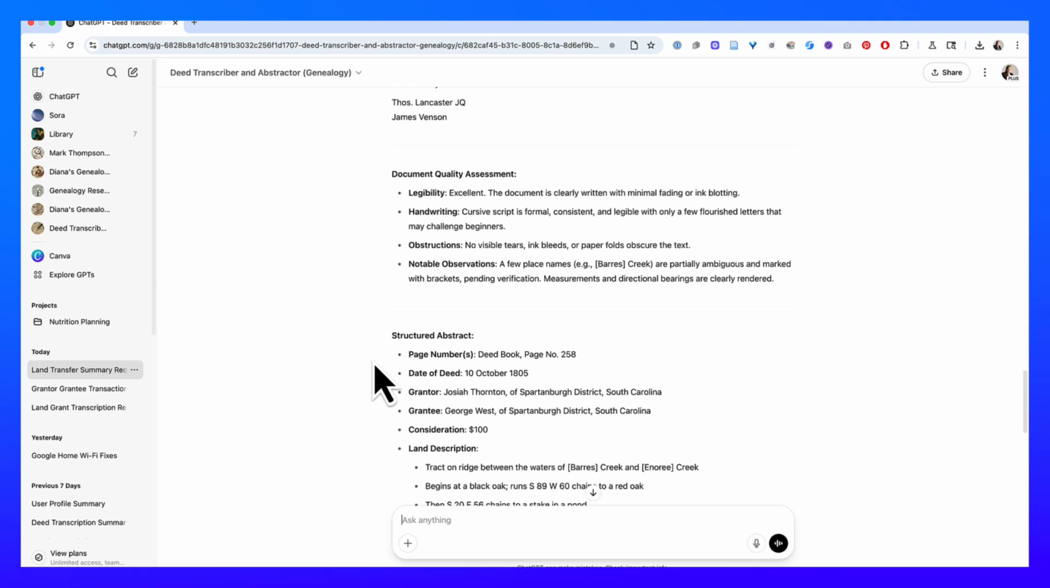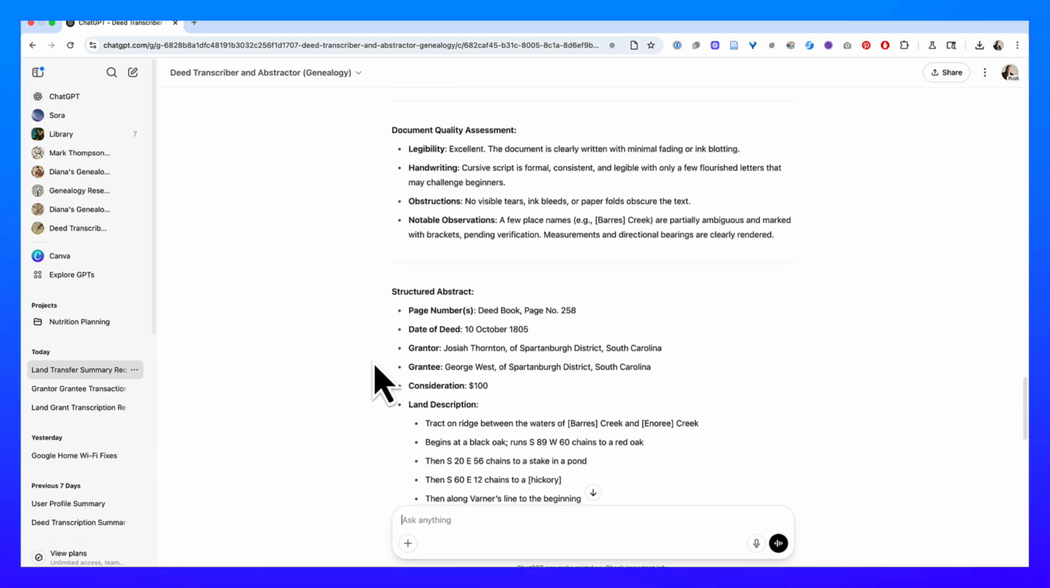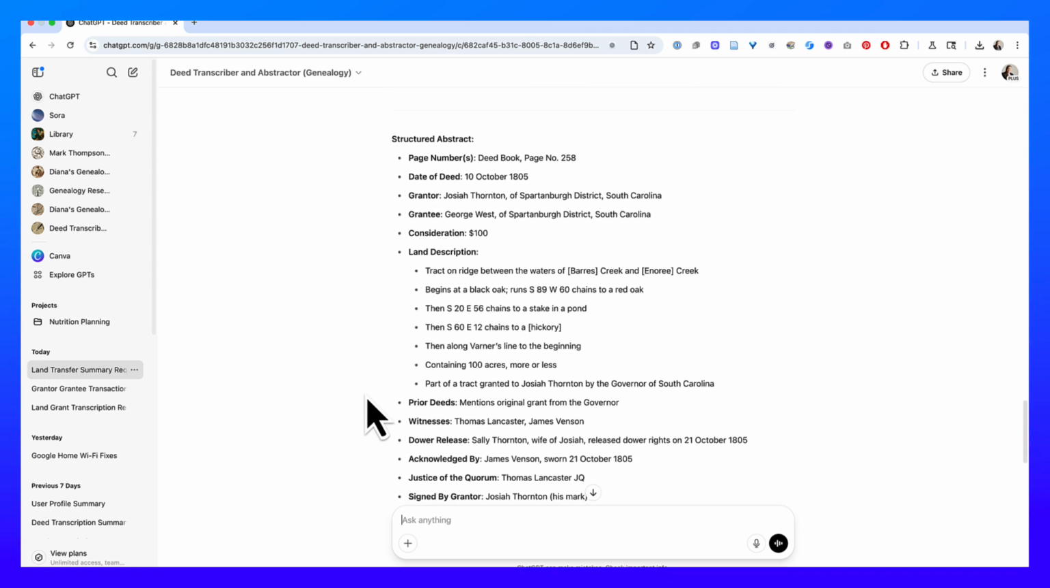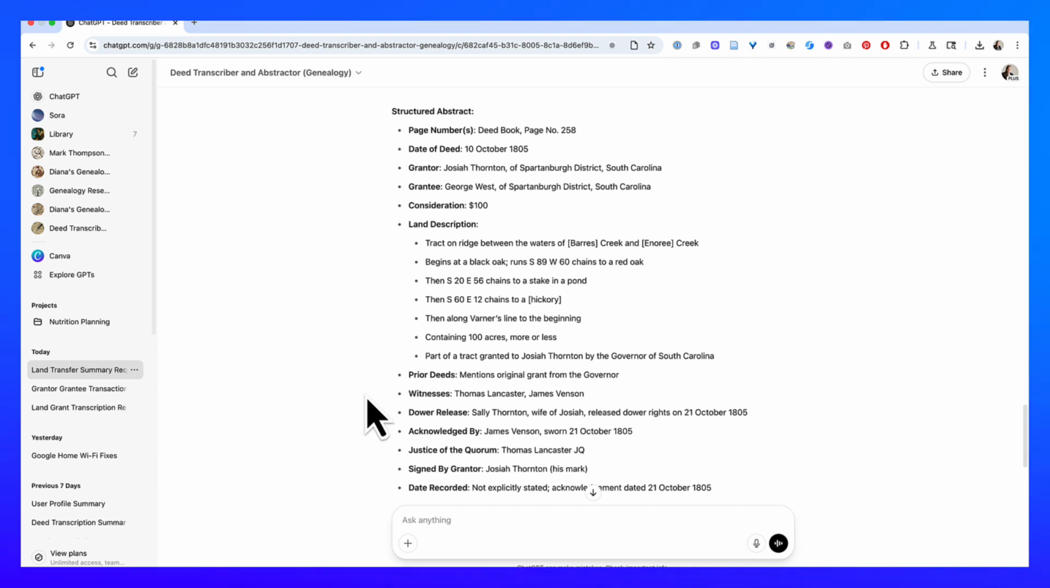All right, and then it gives me a document quality assessment. It also even reminds me that some of these creeks are ambiguous, and I need to have a look at them with my human eyes. And then here's a structured abstract. I like something like this. This is what I am considering an abstract. There's also a narrative abstract.